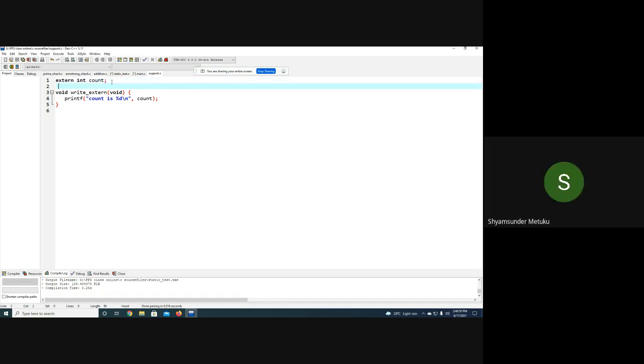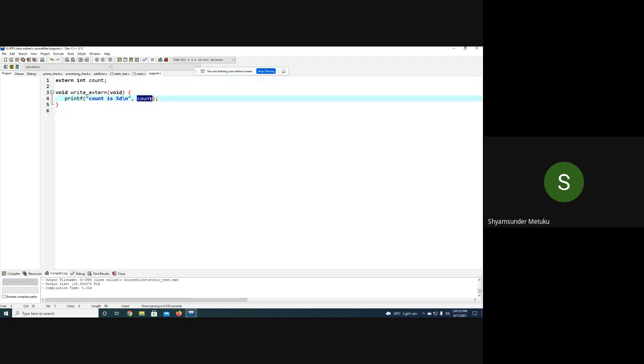Yeah, it is going to extend the scope of the variable. So what was the count, where it was defined or where it is declared? In the main.c. But in the support.c, I wanted to access. So if at all you wanted to access, you can simply use extern int count. So not only global variable to use some other place, but across the files, if at all you wanted to have accessibility by the global variables, extern symbol will be used.